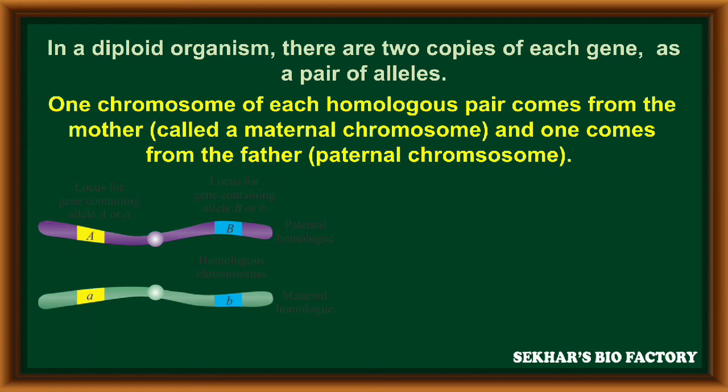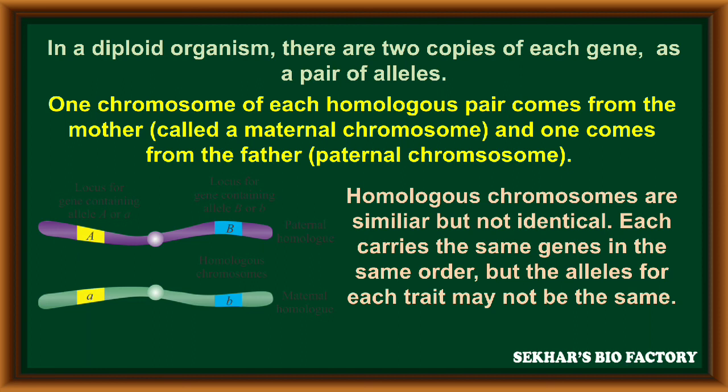On each homologous pair, one chromosome came from the mother, it is called the maternal chromosome. Another chromosome came from the father, it is called the paternal chromosome. Homologous chromosomes are similar but not identical. Each carries the same genes in the same order, but alleles for each trait may not be the same, because one may have a dominant allele and another may have a recessive allele. In this way, the homologous chromosomes are present in pairs, one maternal and another paternal.